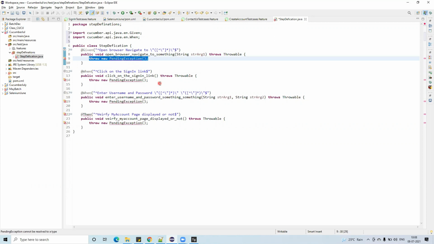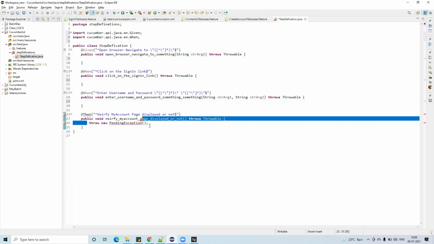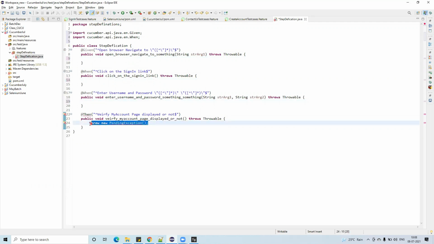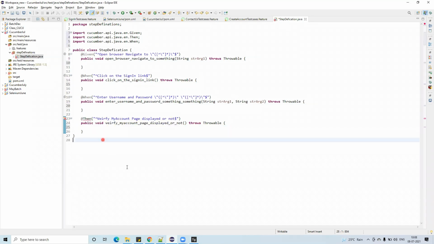And for each and every line it is giving a small step implementation actually. We are not implementing that one. Just delete that, whatever is available, delete that, delete this, and delete this one as well. And one more error for the Then, right? Import Then also. And now it is done. And see here, we have implemented the steps for the sign in.